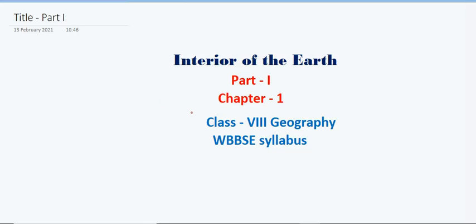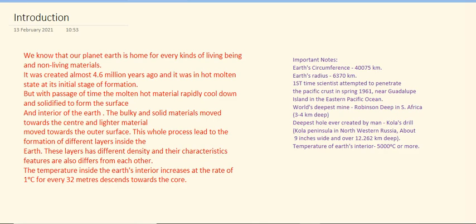Today we are going to know about the interior of the earth. This is the first one of chapter 1, class 8 geography of the WBBSE syllabus. So first of all, let us go through the introduction.